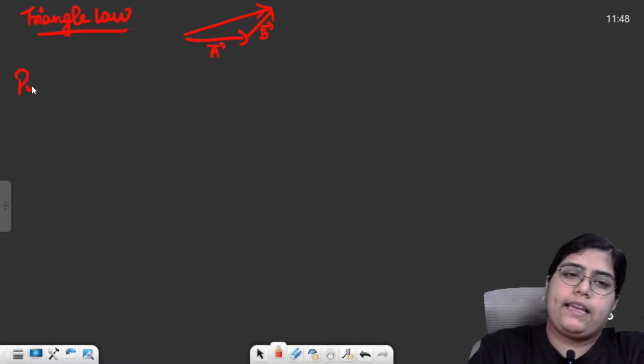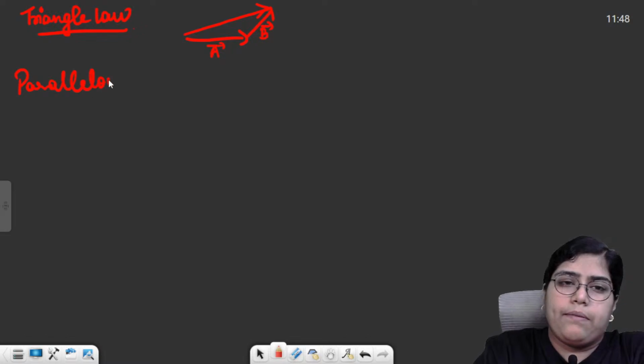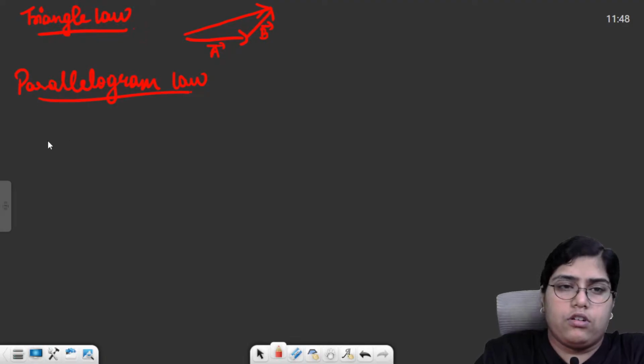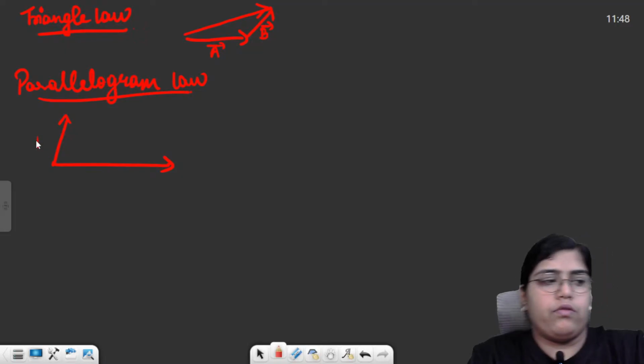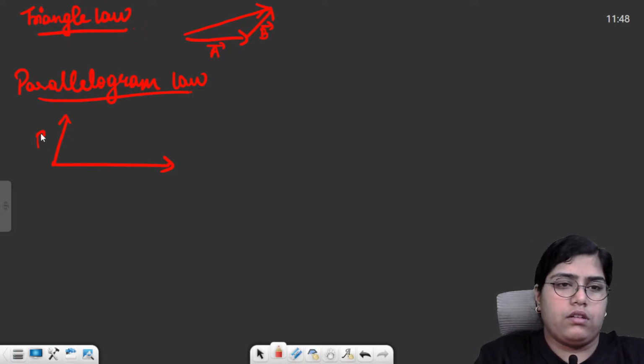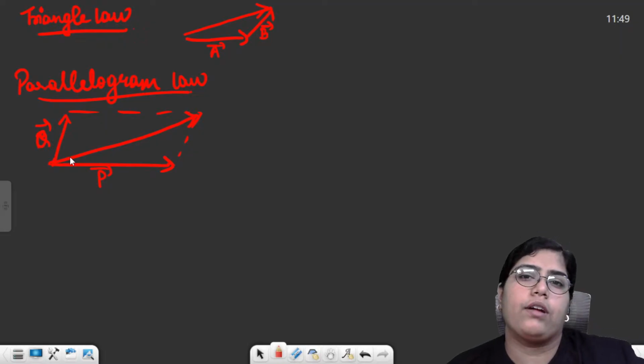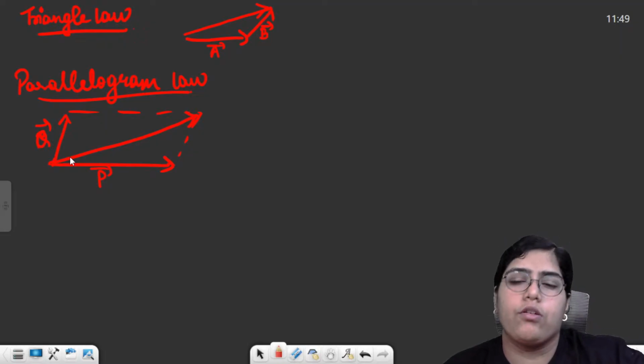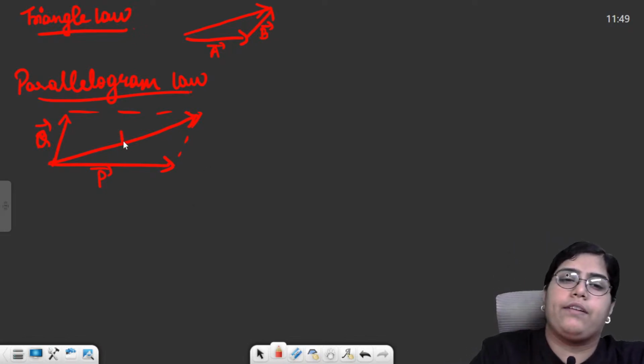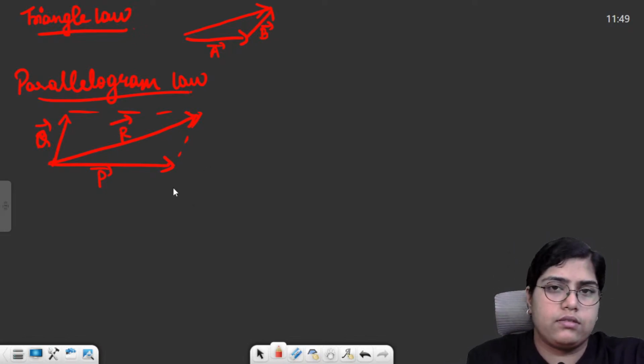Then the second law was the parallelogram law. In the parallelogram law, we saw two formulas. I'll just draw a simple diagram. This is your vector P. This is your vector Q. You complete the parallelogram. The parallelogram law suggested that if two adjacent sides of a parallelogram represent two vectors both in magnitude and direction, then their resultant will be given by the diagonal of this parallelogram.